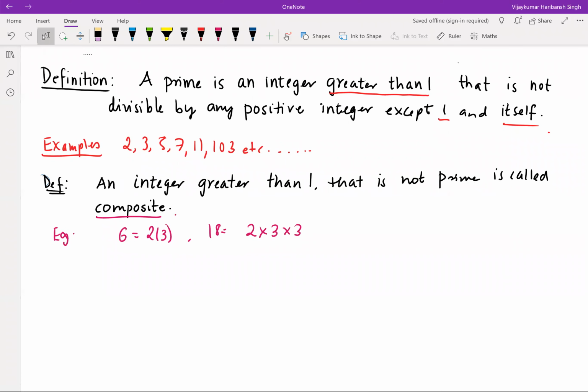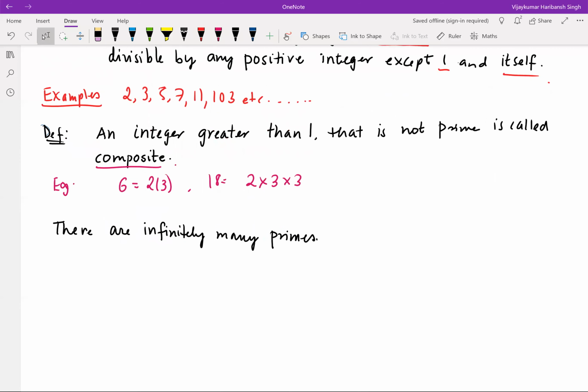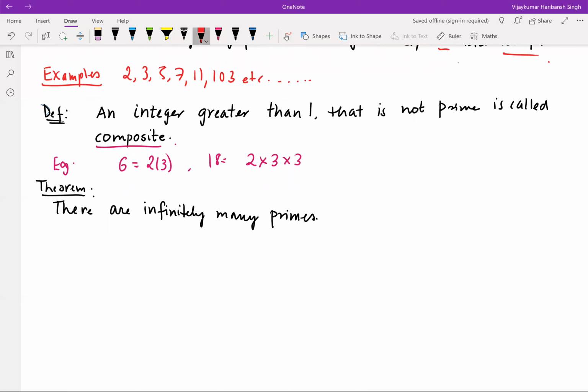So then the question is the following. How many primes are there? For that, we have the following result. There are infinitely many primes. Okay. Before we prove this result, which is a theorem, we'll prove a lemma.